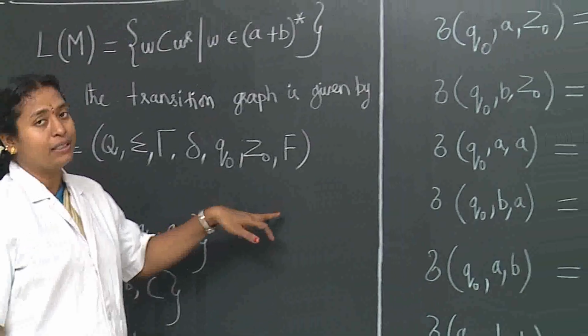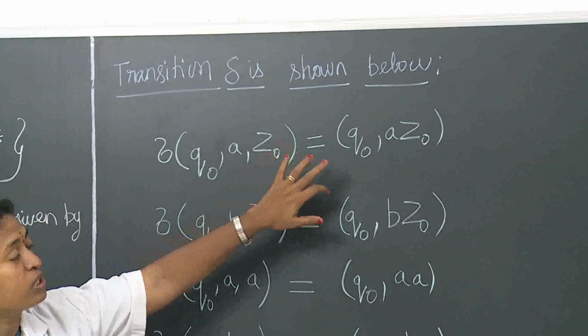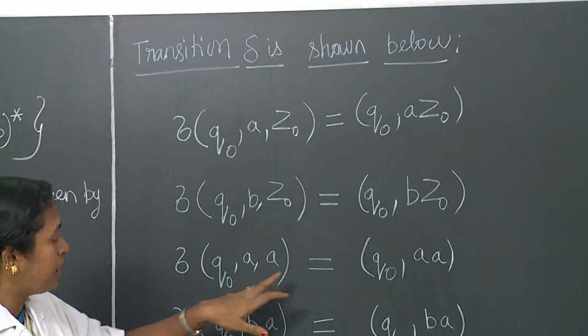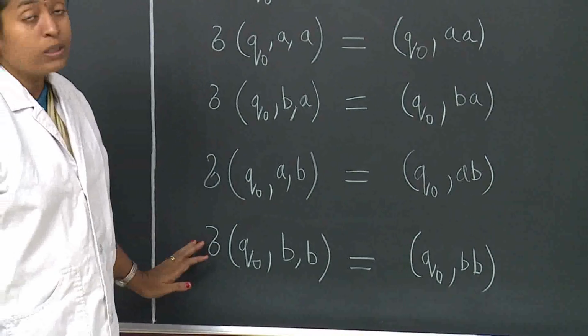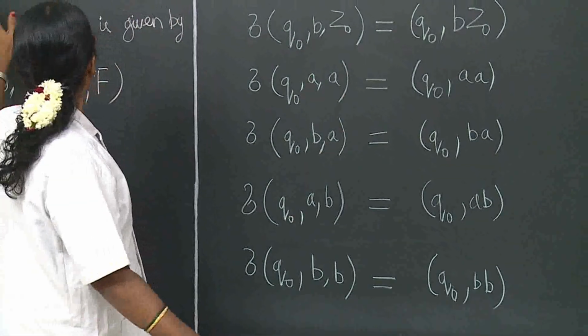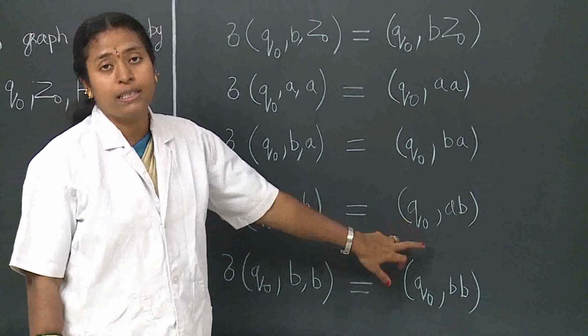Now we can see the transitions for this. The transitions may push A or B. These are the transitions up to C. Up to the middle of the string, it will scan A or B and push it onto the stack.